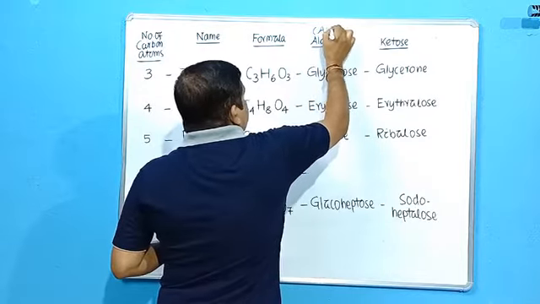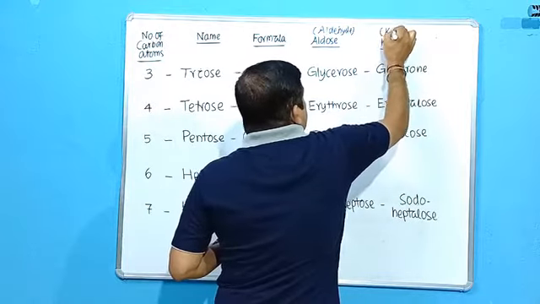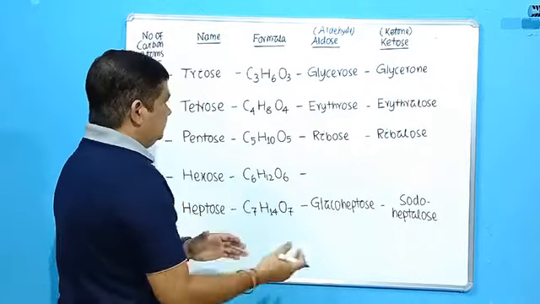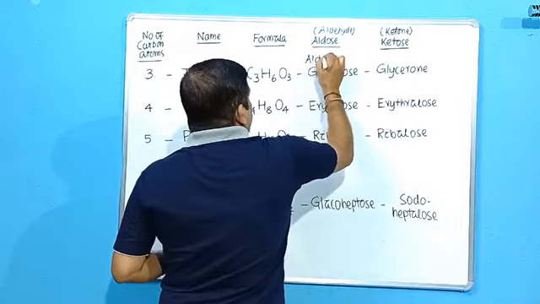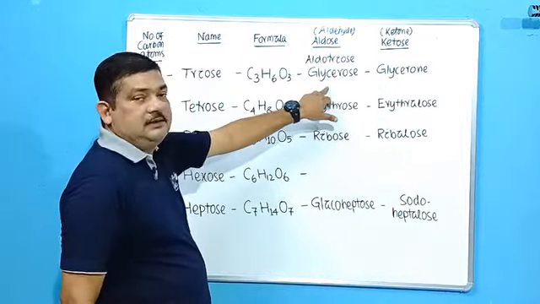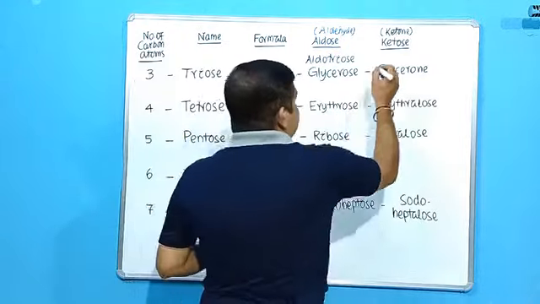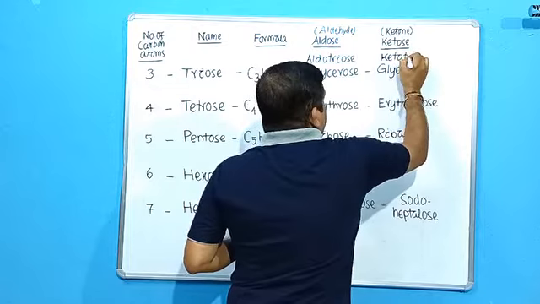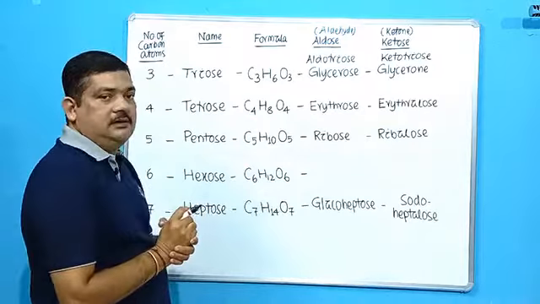So what should be the name when aldehyde? Aldose means the functional group is aldehyde, and ketose means the functional group is ketone. So for the aldehyde functional group, as I told you just recently, the name will be aldotriose, and its common name will be glycerose. So naming would be like this: aldotriose, whose common name will be glycerose. Similarly, it is a keto group, so it will be ketotriose, whose common name will be glycerin.